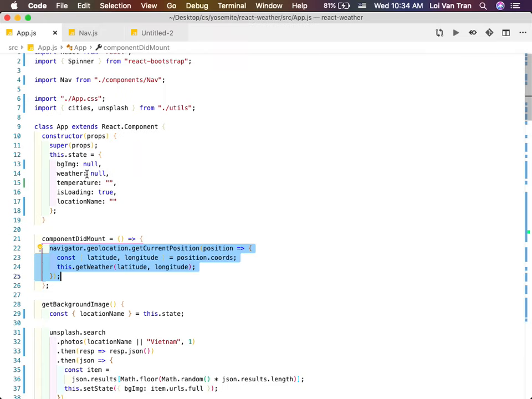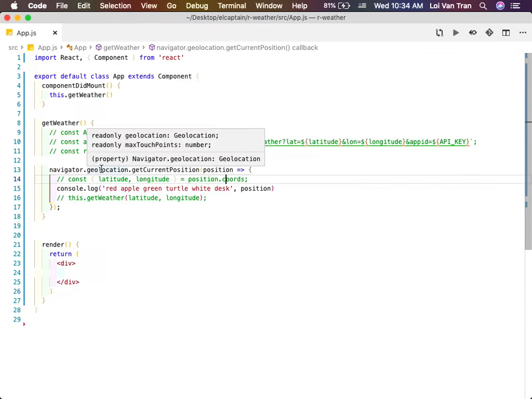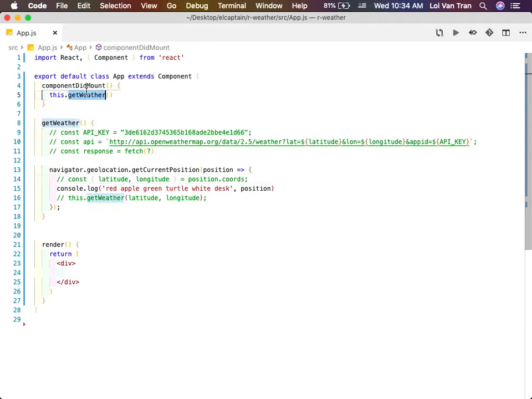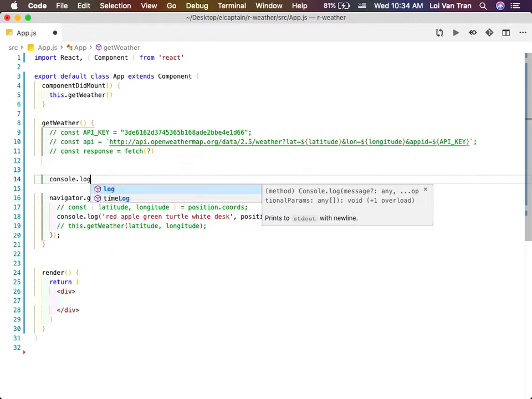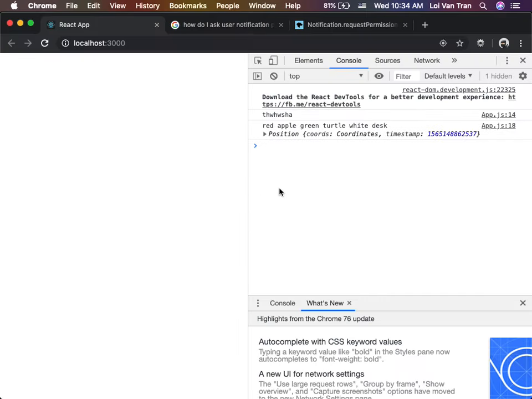Why isn't this firing? componentDidMount. Someone help me out. I need some help. What the hell's going on? Is this firing? Huh. I don't know why it didn't work.